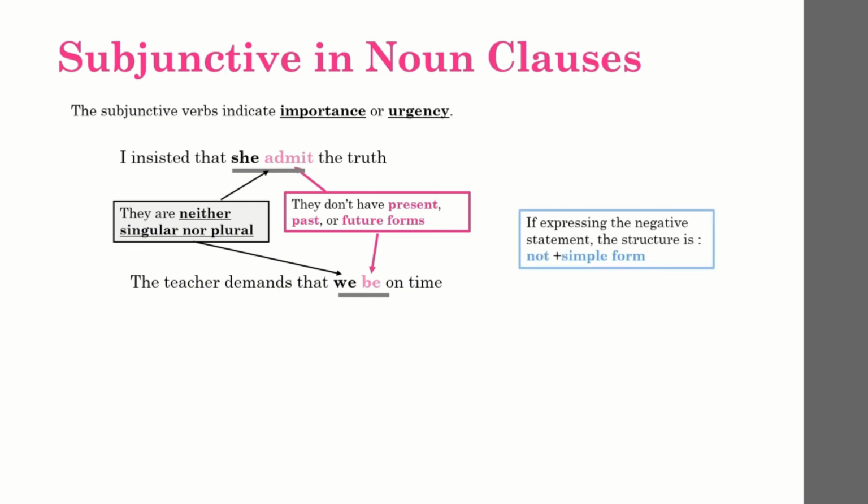If expressing a negative statement, the structure is just not plus the base form. It is important that she not go to the meeting. Okay, you do not need an auxiliary to express this. It's just not and the base form of a verb. She not go.